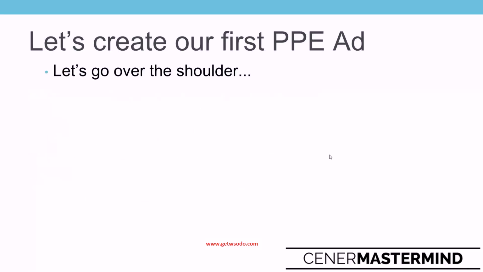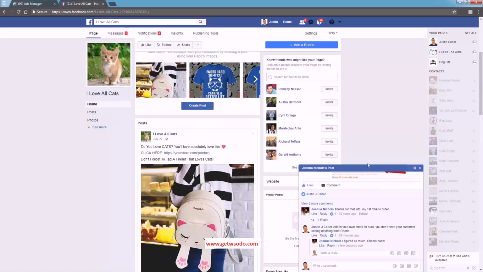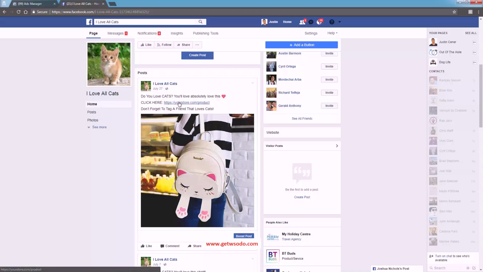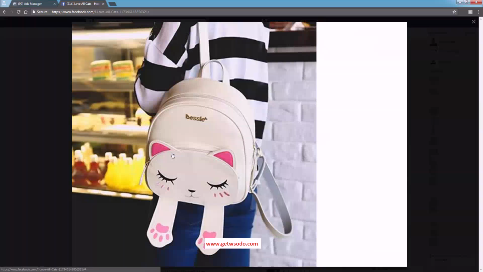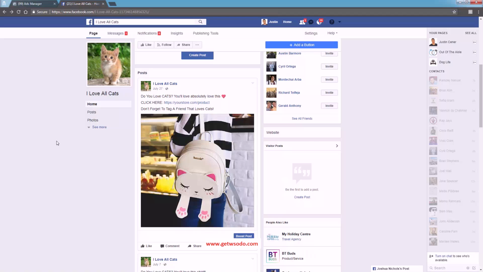Okay, so let's go over the shoulder and I'll show you how to build out your first PPE ad. And like I said, it's going to be the exact same post that we built before. So I'm coming over here to my ads manager account. Here's step 1, where we select our objective. Okay, and by the way, this was the post that we used last time right here. This could be a website conversion. This is a 1200 by 1200 ad image, right? This is a big square, okay? We could use that for website conversion or PPE.